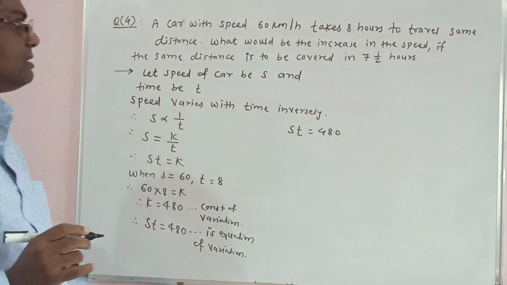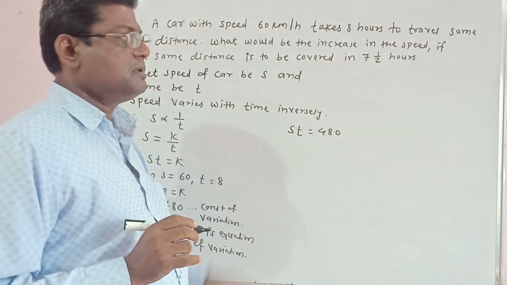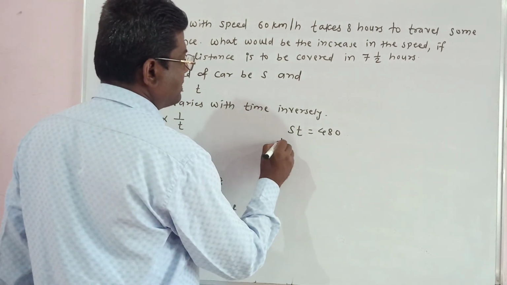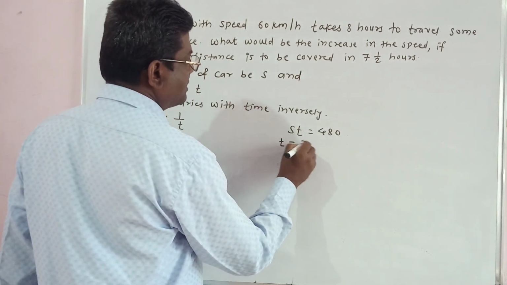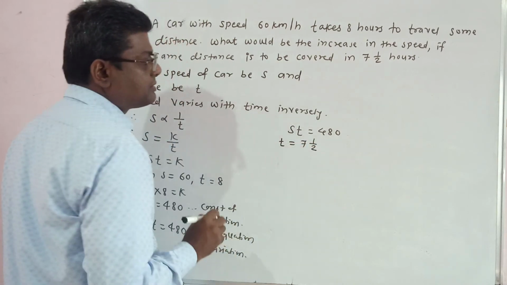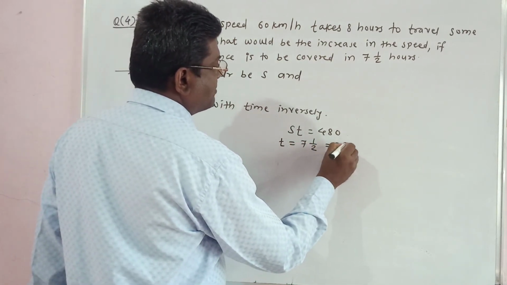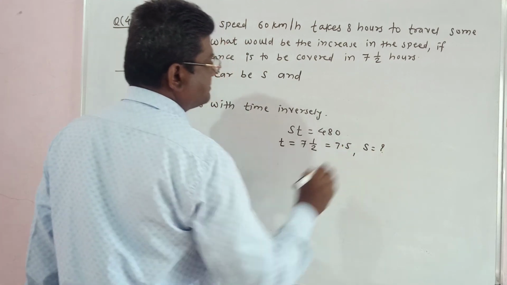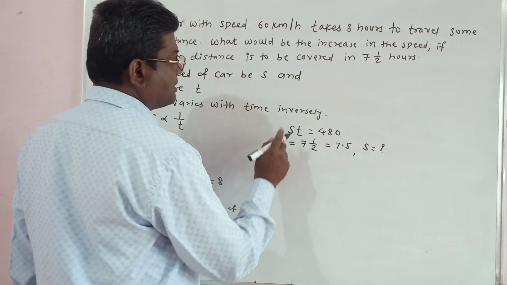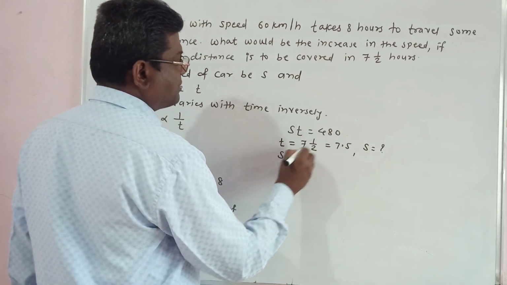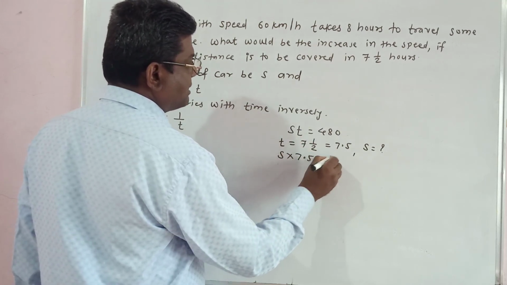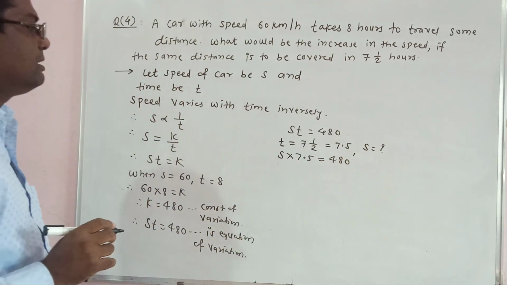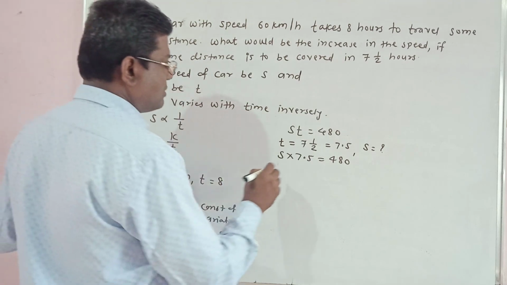Now we are given the time and we have to find the speed. Here we are given t is equal to 7.5 hours, and we have to find the speed. So put t is equal to 7.5. So s into 7.5 is equal to 480.